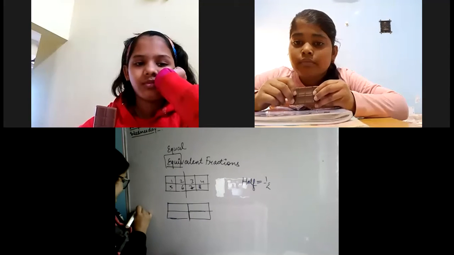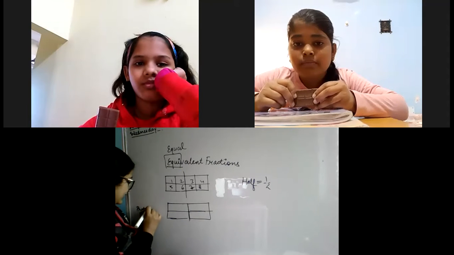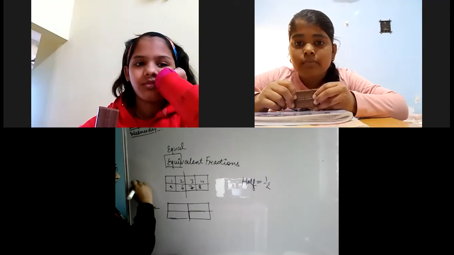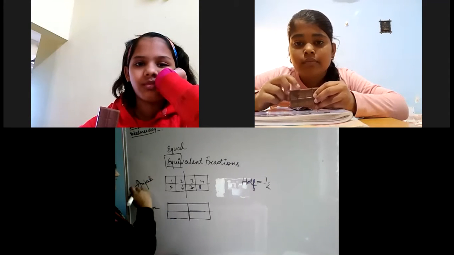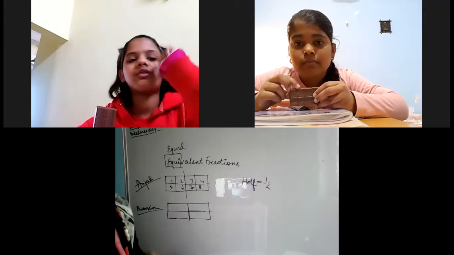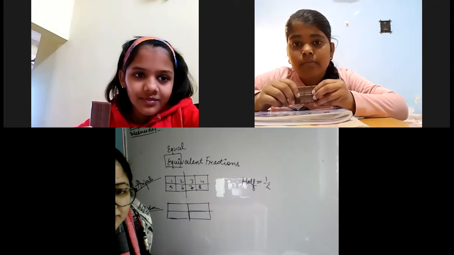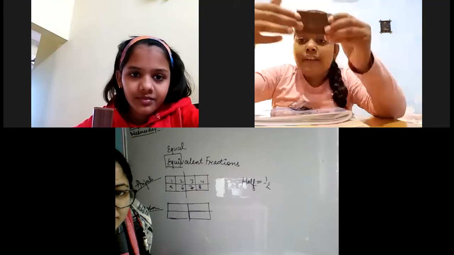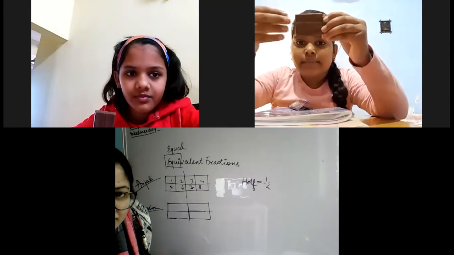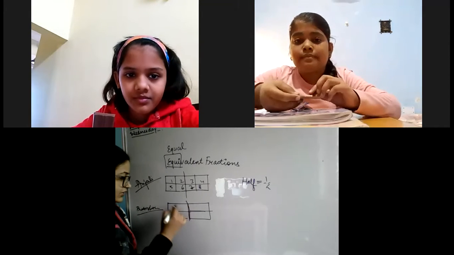Now, if I ask you, Pratishtha, to give half chocolate, this is your chocolate. This is Pratishta's chocolate. And this is Anjali's chocolate. Now, Pratishtha, I ask you to give half part to Anjali. How will you give? Ma'am, I will give this part to Anjali. Okay, she will give this side part to Anjali.